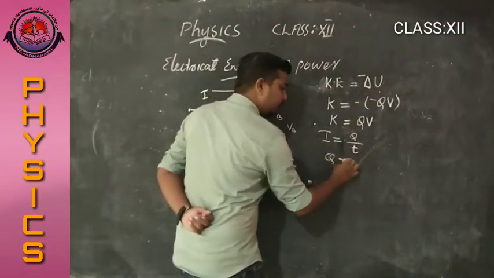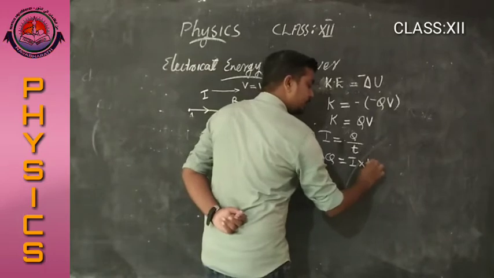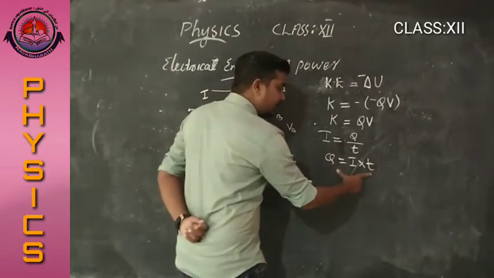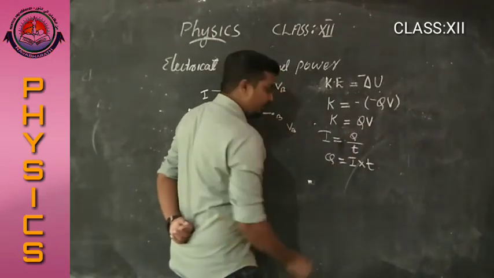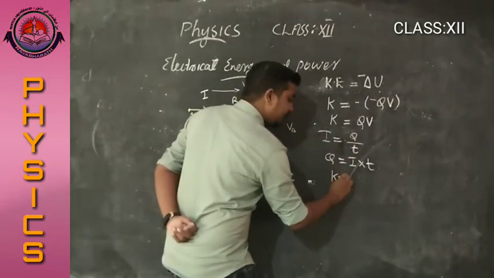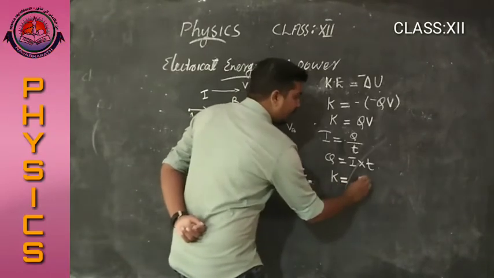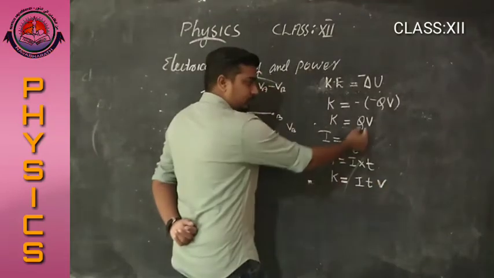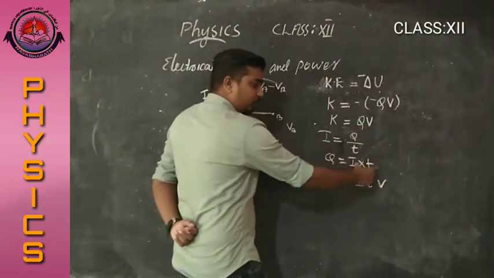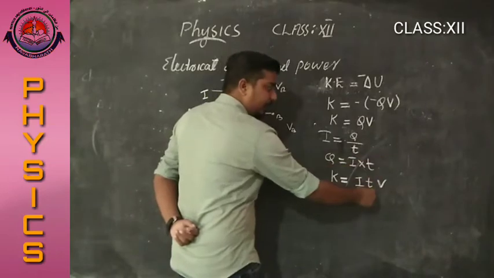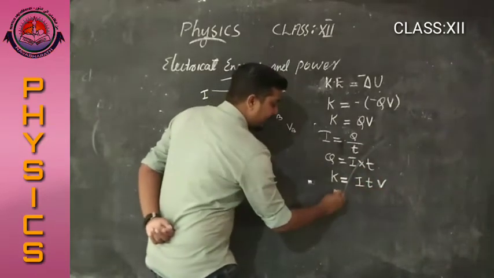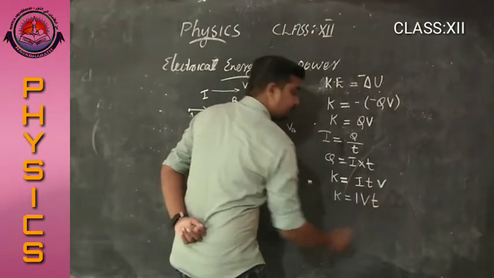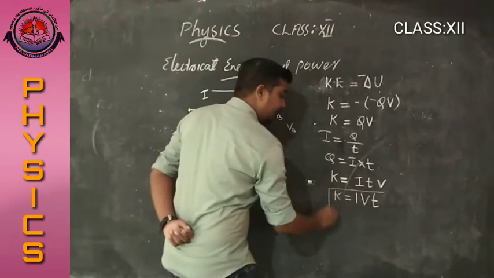Q equals I into T. Substituting this Q in the equation, we get the kinetic energy K equals I into T into V. The value of Q is I into T, so it is I into T into V. That is K equals IVT. Okay, IVT.